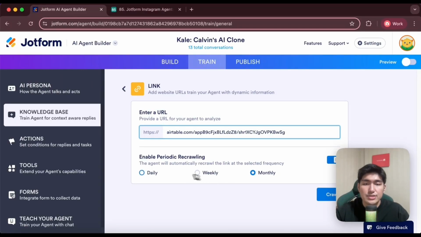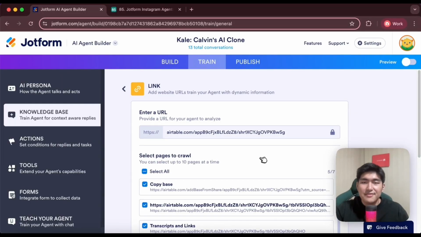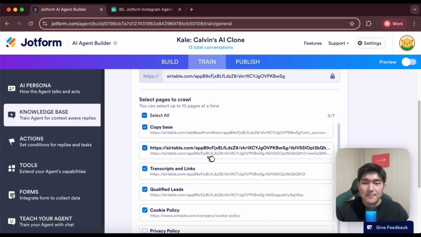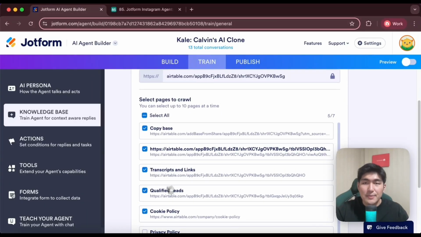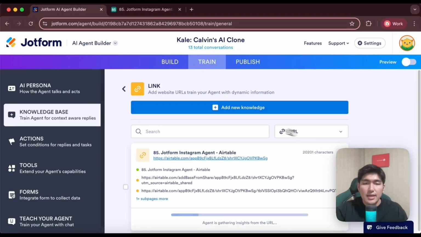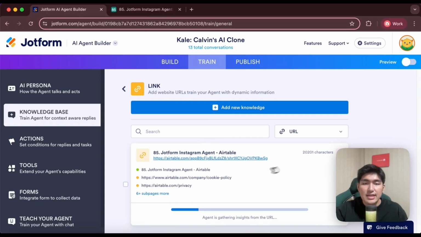So you can see I can choose daily, weekly, or monthly. Let's say we want to set it as weekly. We can click this button over here, click crawl. Okay, and very quickly the agent is able to crawl every single page available there. So you can actually choose the page that you want. If you want to crawl all of them, you can just enable all of it and click save. And there you have it. The agent will gather insights from all of the Airtable information over here.